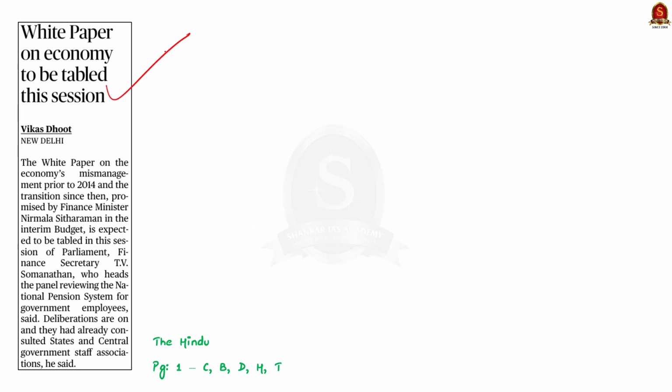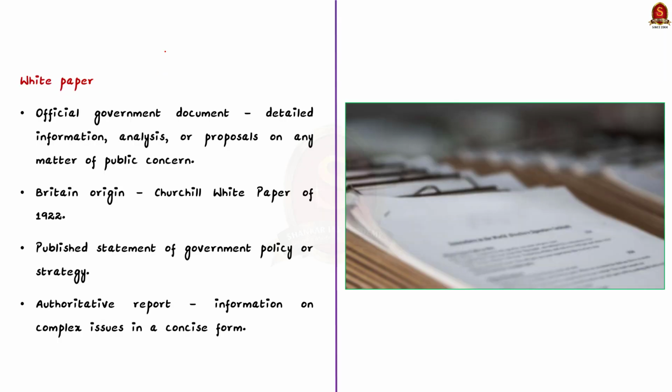According to the news article, the Finance Minister in her interim budget said that the white paper on the mismanagement of the Indian economy prior to 2014 and the transition post 2014 will be tabled in the Parliament. So here comes the question, what does white paper mean? So let us understand that in this news article discussion. So what is a white paper? See, a white paper is an official government document that provides detailed information, analysis, or proposal on any matter of public concern.